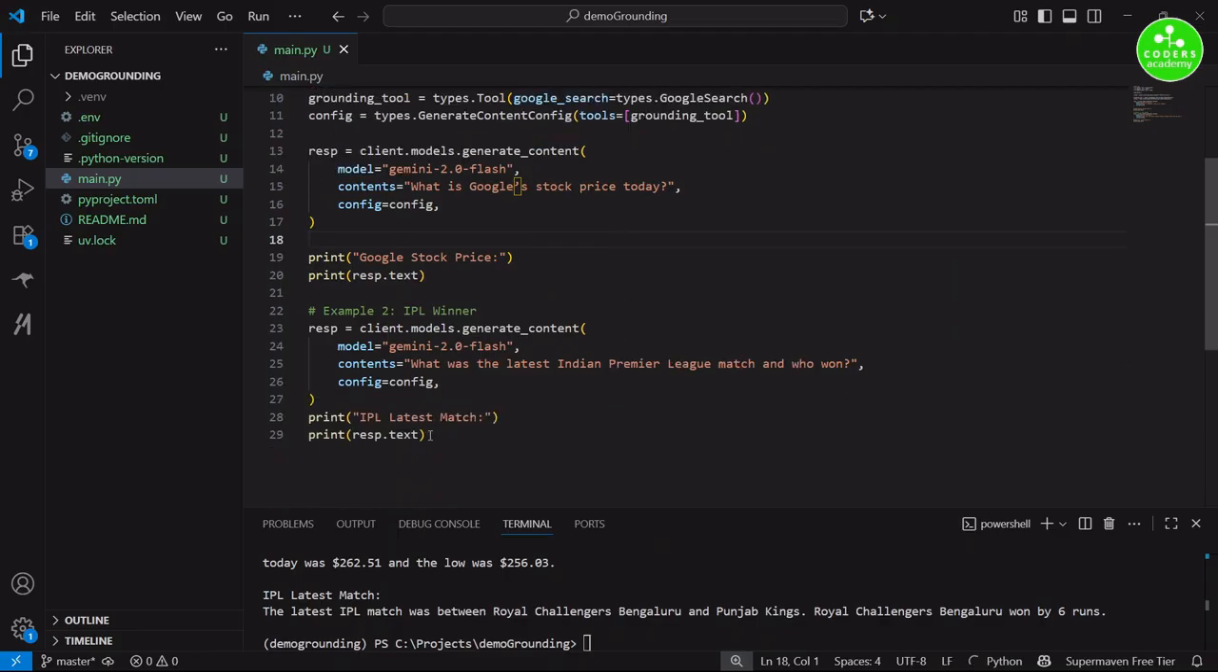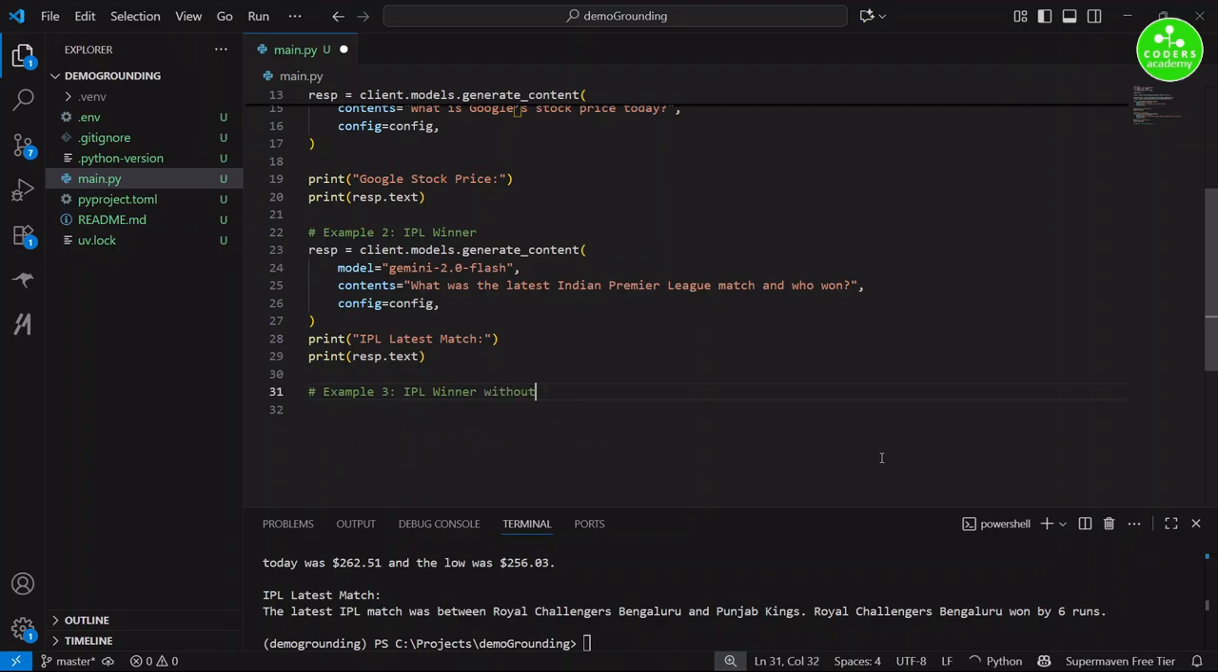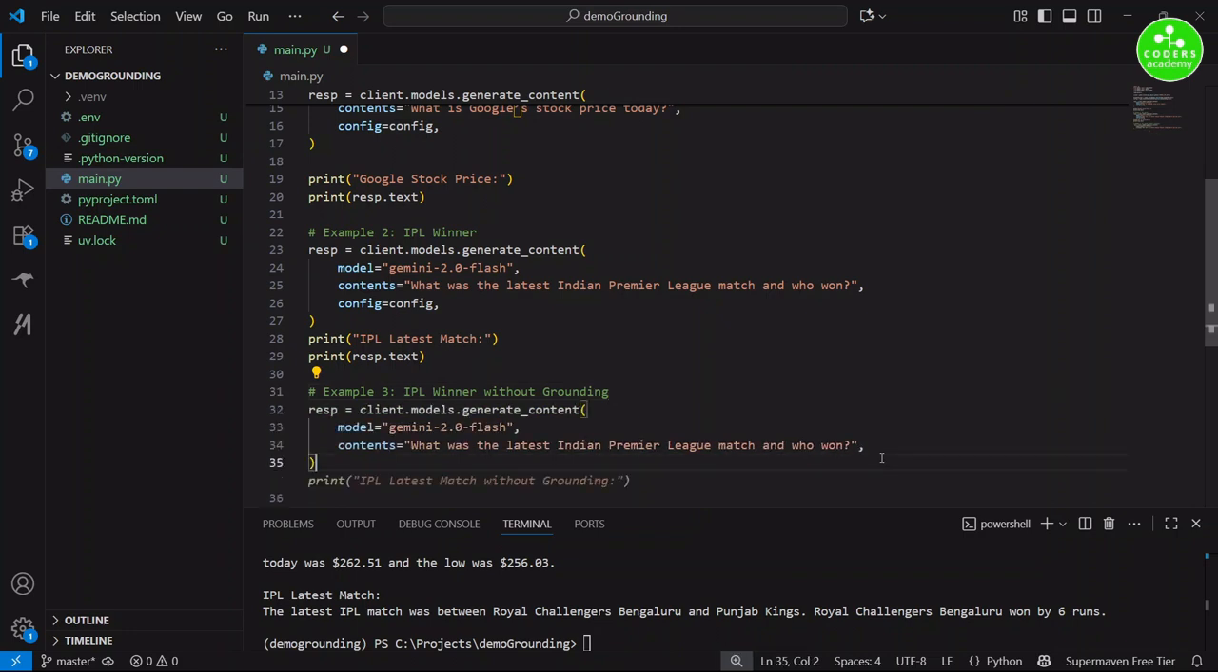So in the next example, we'll take a look at one example of querying without grounding. Okay, so we will use the same IPL example, but this time without grounding. So IPL winner without grounding.